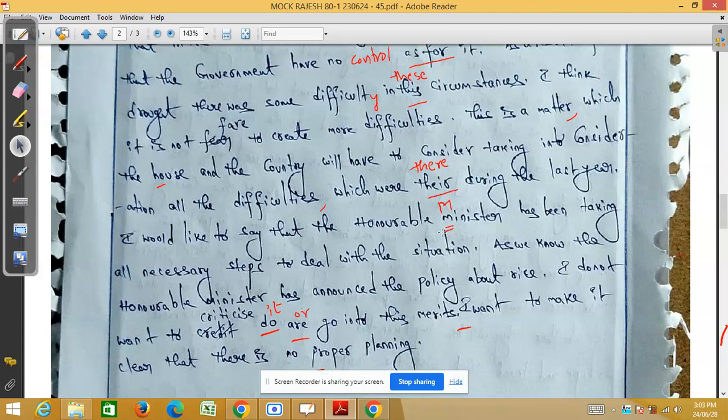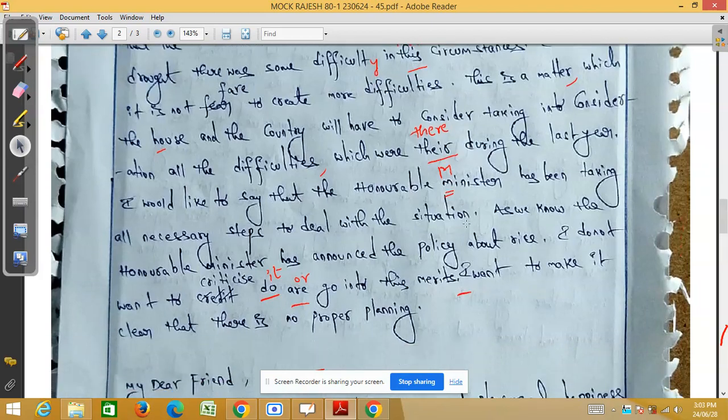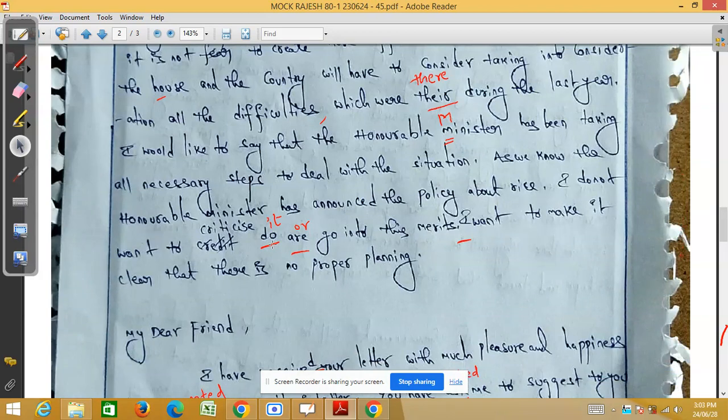And here I mentioned that you have to write capital M, Minister, Honorable Minister. I already indicated the capital letter here, and here also I indicated Minister with a capital letter M. And here you see it is "it" actually, but he wrote "do".